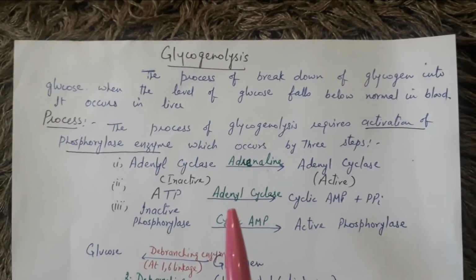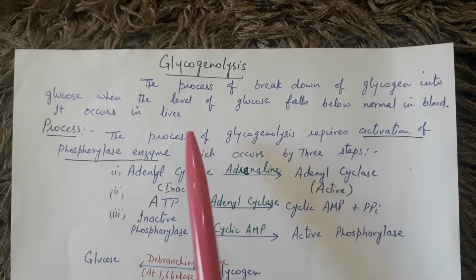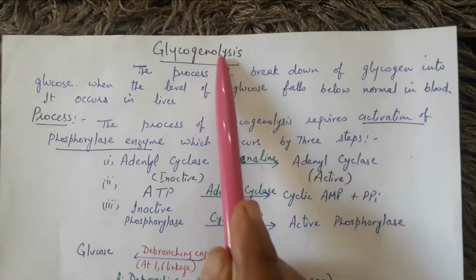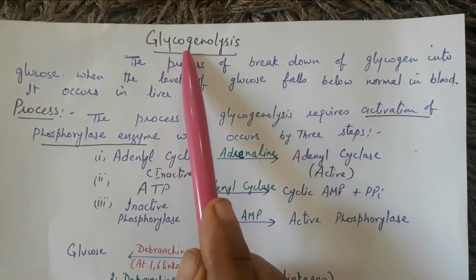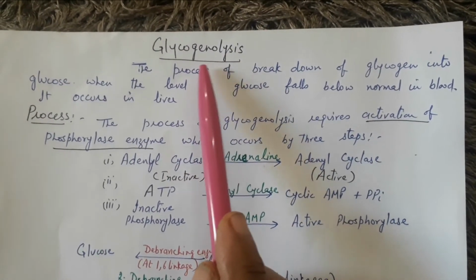Dear students, in this video we will study the second topic of carbohydrate metabolism, that is glycogenolysis. As I have told you, lysis means breakdown. The process of breakdown of glycogen into glucose when the level of glucose falls below normal in the blood.